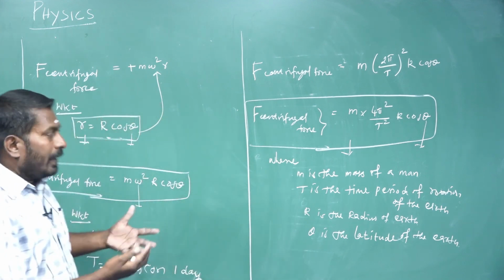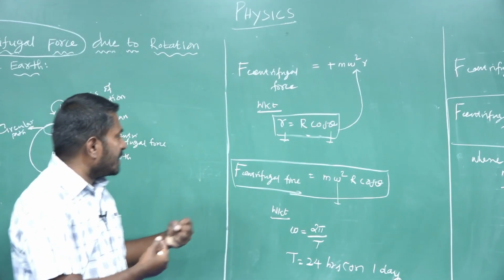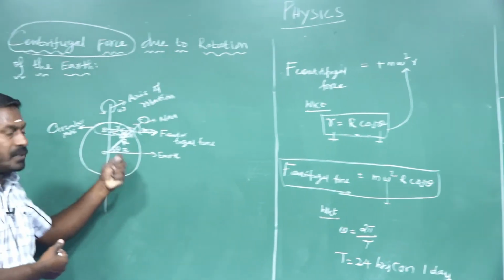So in this way we apply the centrifugal force concept in rotational frames of reference.